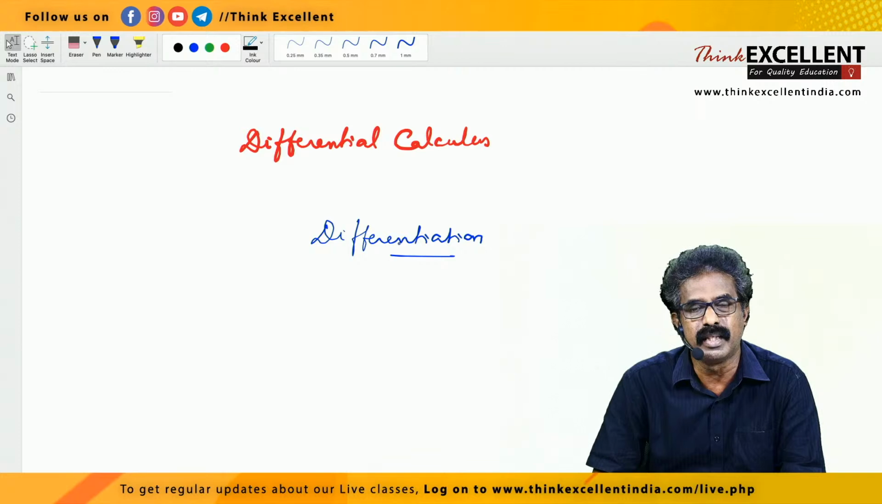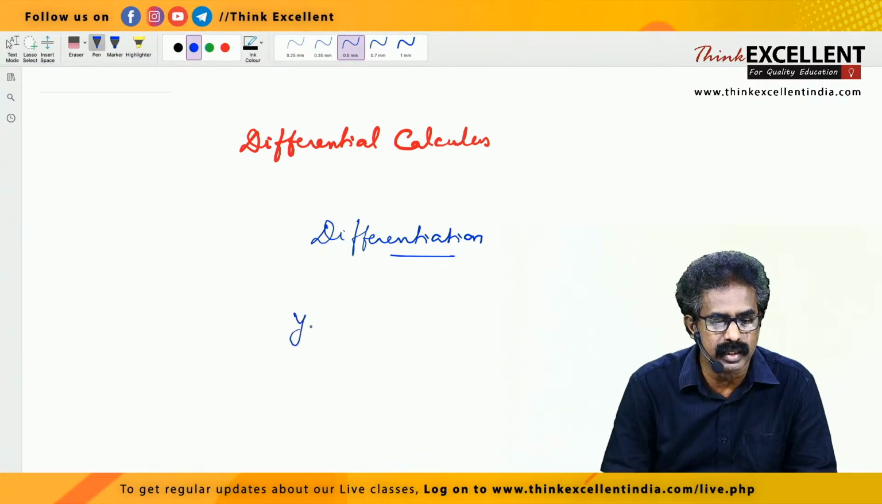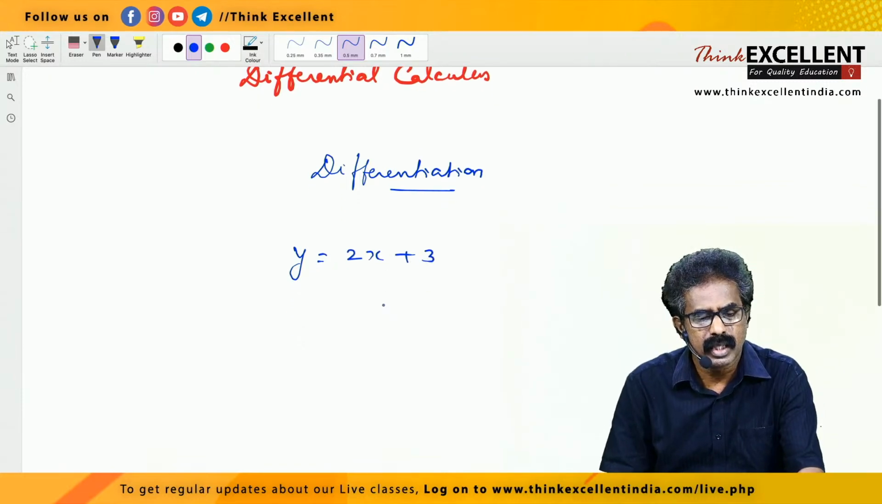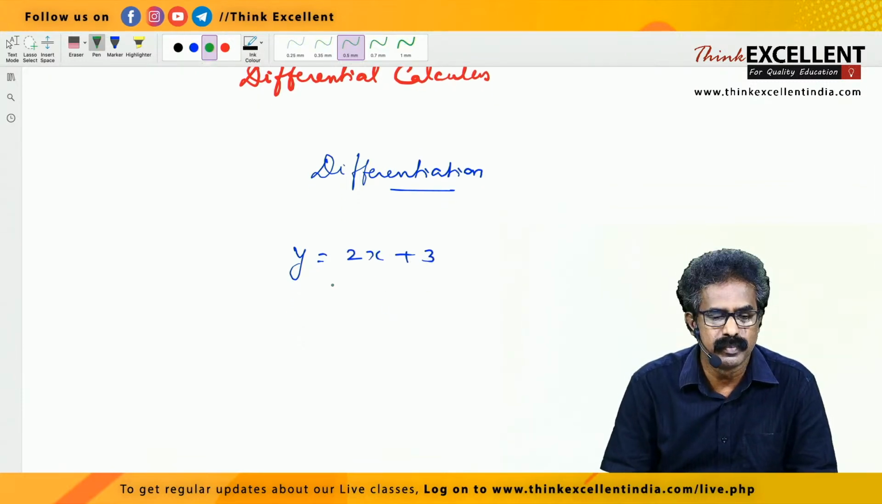By that, what do we mean? Suppose I am taking an equation, say y equal to 2x plus 3. There are two variables, x and y. Suppose I put x equal to 0. When I put x equal to 0, what is the y value? It is 3, right? When I put x equal to 1, what is the y value? 2 into 1, 2, plus 3, it is 5, right? When I put x equal to 2, what is the y value? 2 twos are 4, 4 plus 3 is 7.